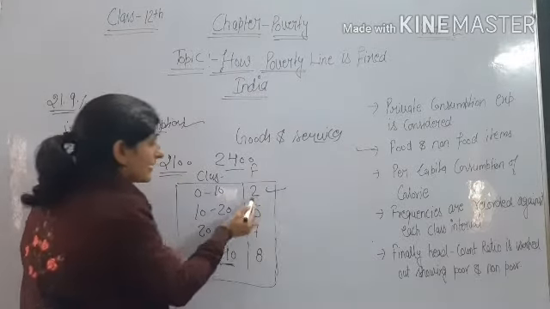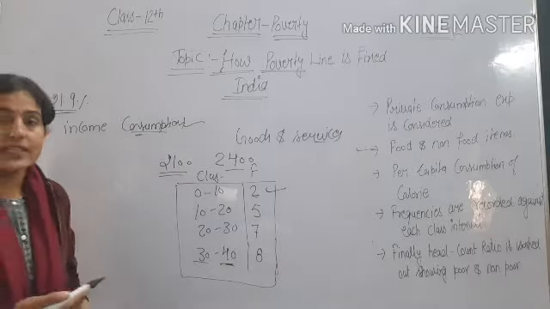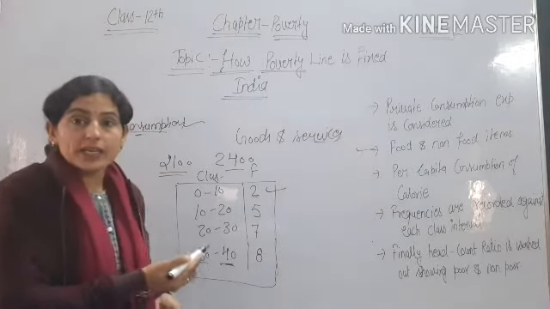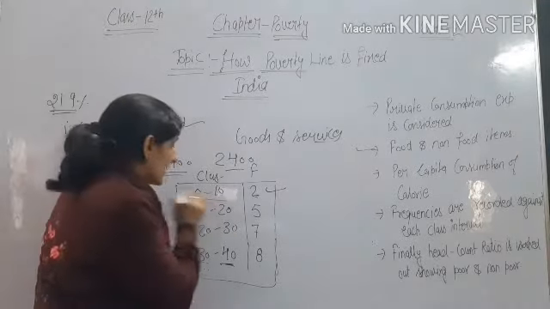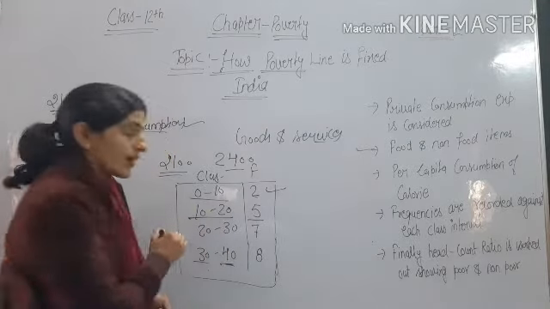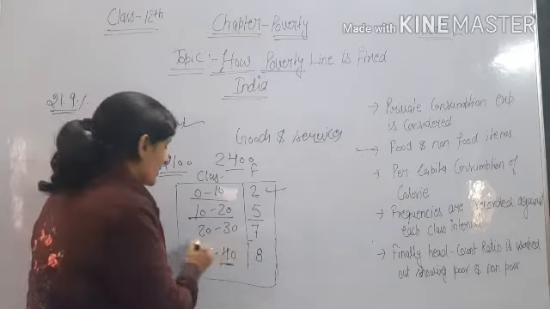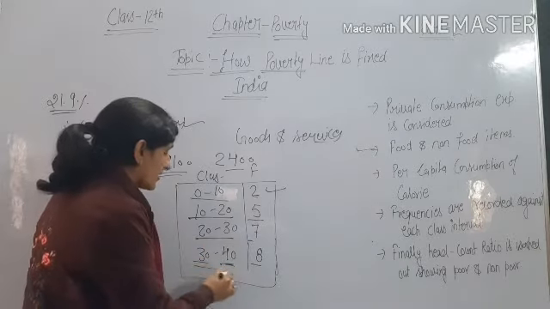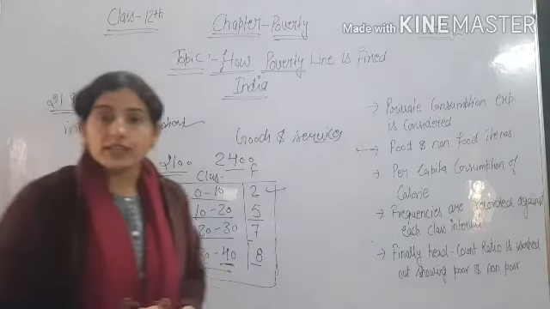The 2 people here we can say in terms of families: 2 families are consuming in the 0 to 10 range, 5 families in the 10 to 20 range, 7 families in 20 to 30, and 8 families are consuming 30 to 40.